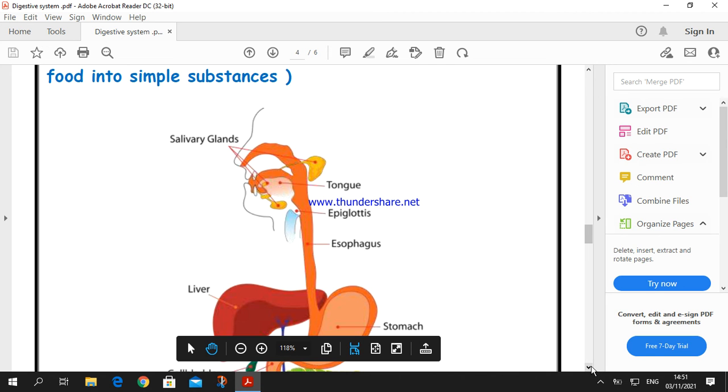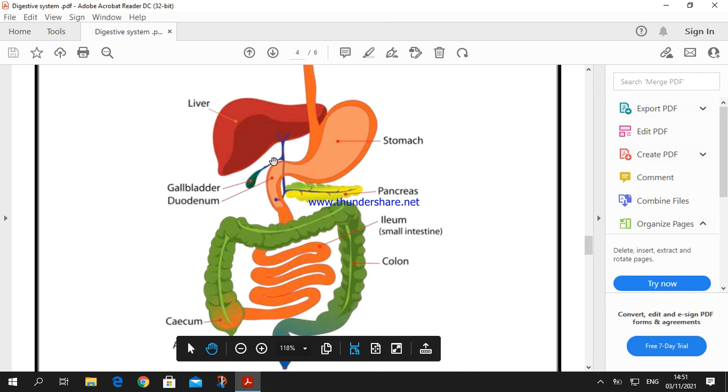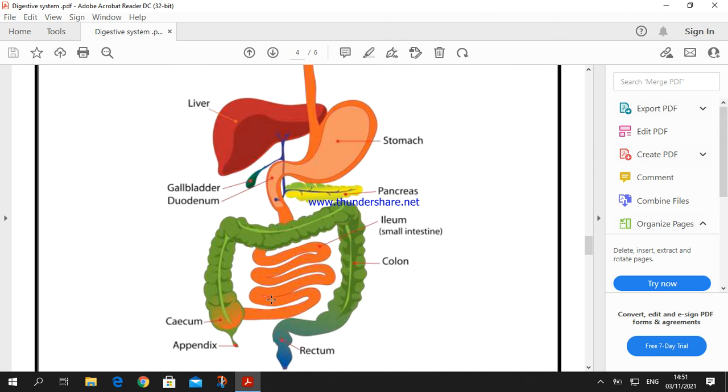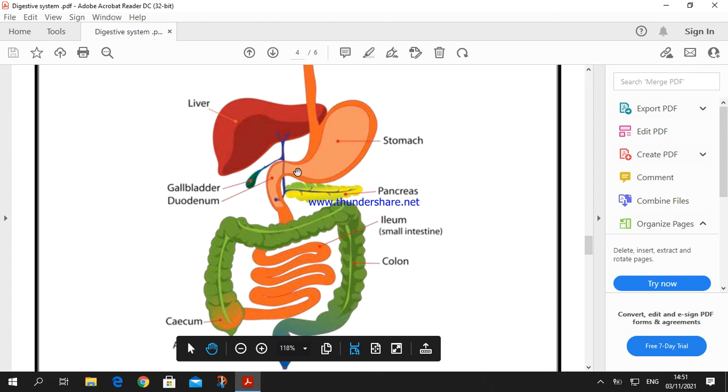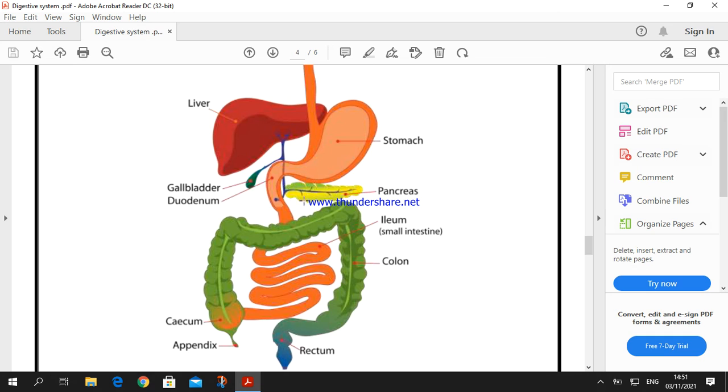After the stomach, the food is pushed down into the small intestine. The small intestine is a coiled tube, its length reaches 7 meters, and it is composed of 2 parts. Duodenum, this is the part, look at the figure in front of you. This figure shows the duodenum, and this is a part known as the ileum. Inside this part, the food is pushed from the stomach and reaches this part.